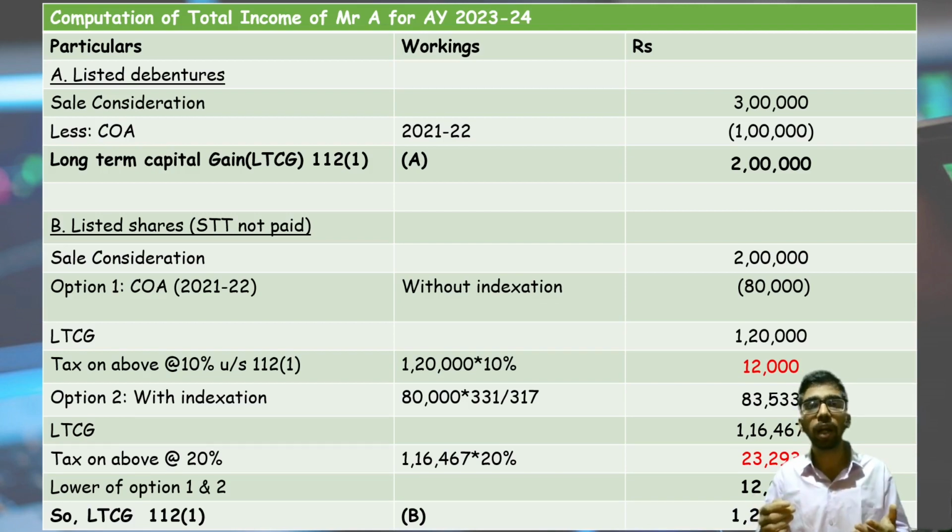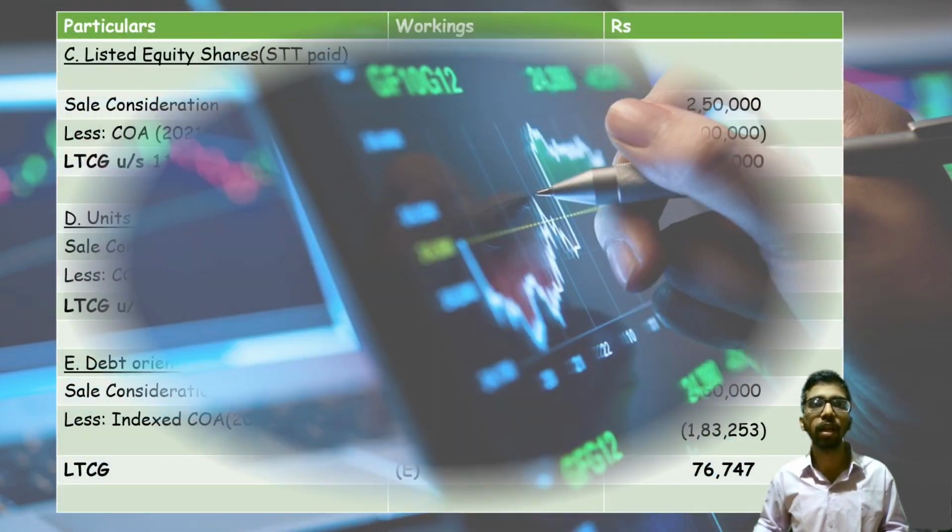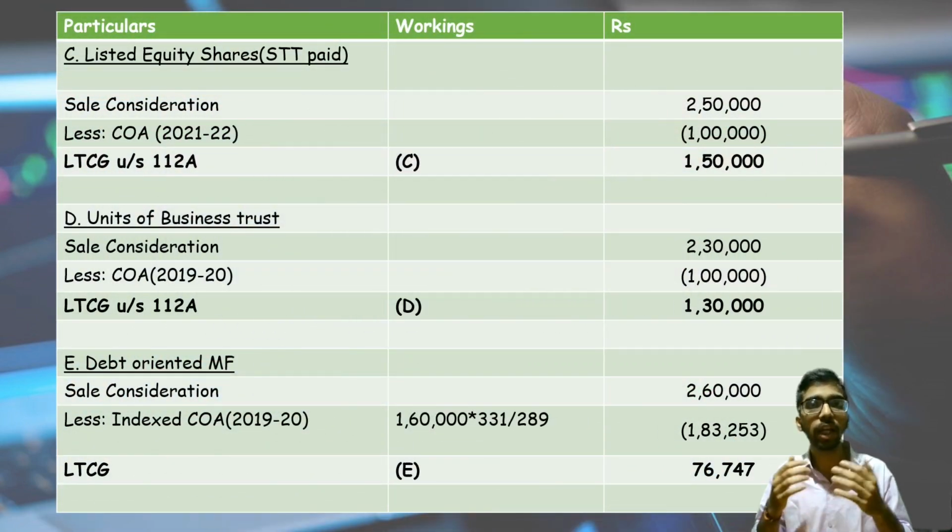Next, tax on the above at the rate of 20% because the indexation benefit has been given, so 23,293 is the tax amount without cess. So whichever is beneficial, 12,000 will be beneficial, and hence long-term capital gain will be considered as 1,20,000. Okay. Next, C. Listed equity shares where STT has been paid both at the time of sale and acquisition